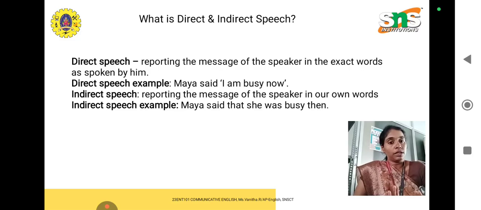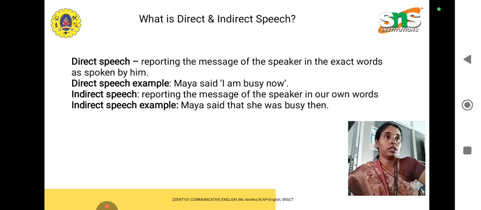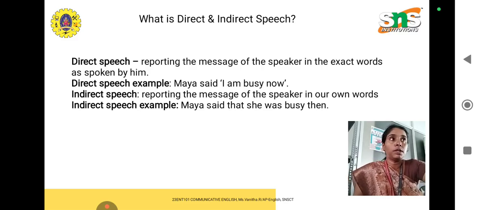So the quotation mark tells that it is the original words of someone. Whatever it is, the punctuation of the sentence should be inside the quotes. That is one important thing, the punctuation we are supposed to remember when we write in direct speech. Like he shouted, "Shut up!" Remember the exclamation should be inside the quotations.